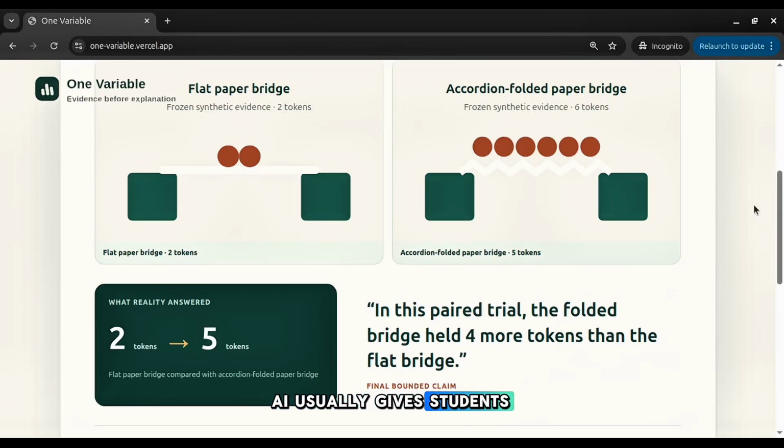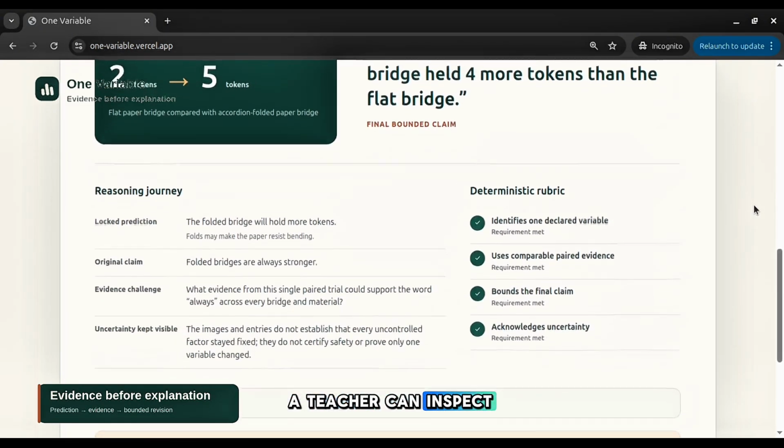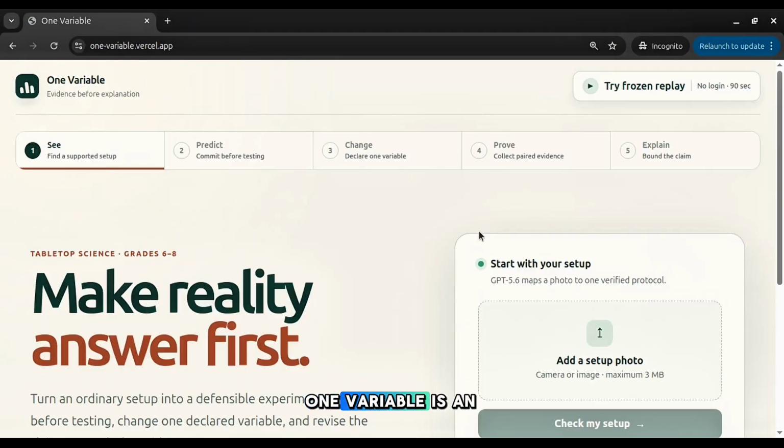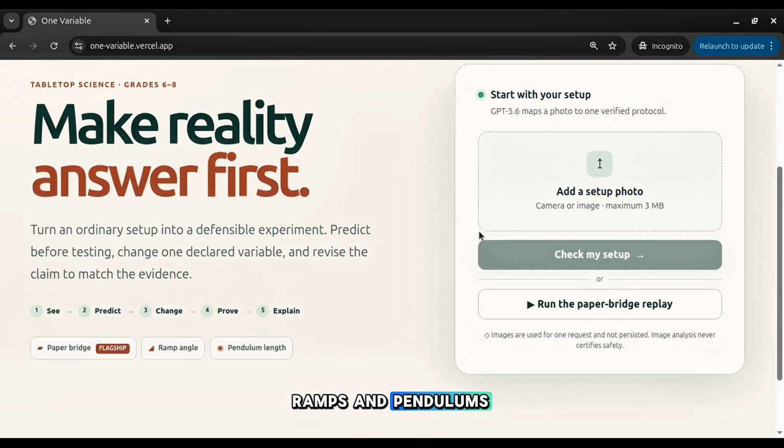AI usually gives students the answer. One variable makes reality answer first, then preserves the reasoning a teacher can inspect. One variable is an evidence-first science app for paper bridges, ramps, and pendulums.